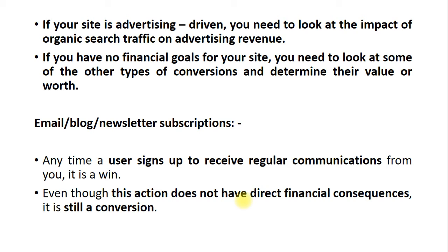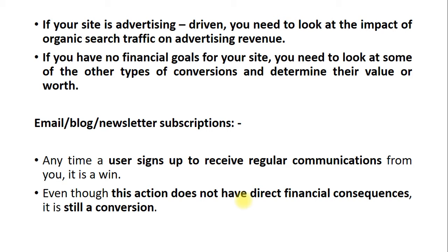Next, if you have no financial goals for your site, you need to look at the sum of the other types of conversions and determine their value. Sometimes you may be running a website which does not have any financial goal in return, right? At that time you need to focus on some other conversion types.